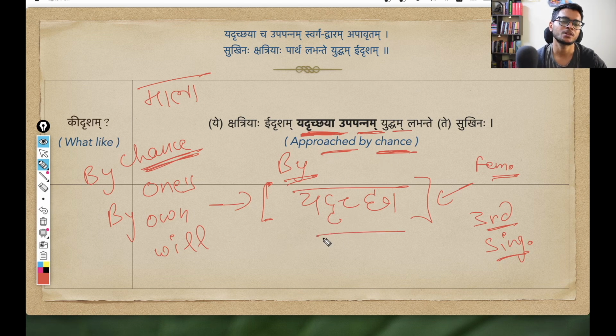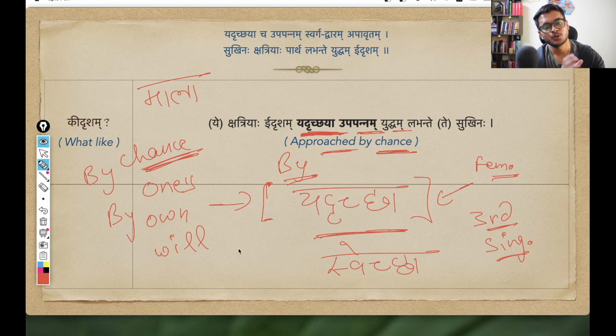You can also understand this word yadricha as swecha. A lot of you will identify this word, swecha. Swecha also means one's own will, one's own accord, by itself in that sense. So the use of these padas, I hope it is clear.